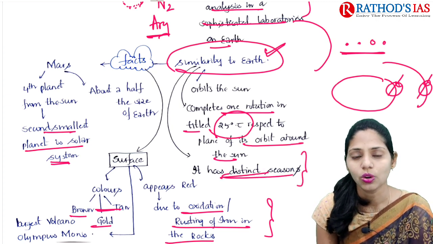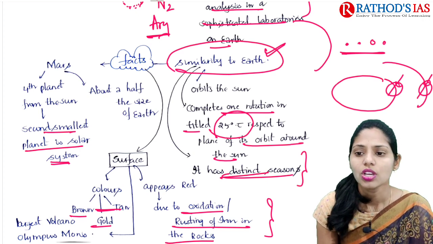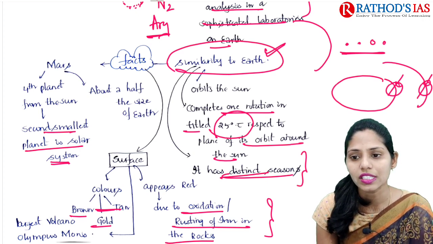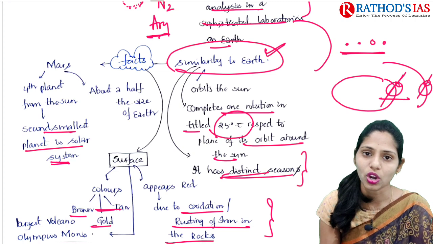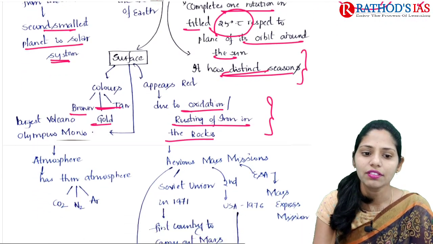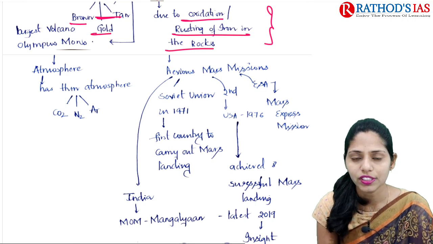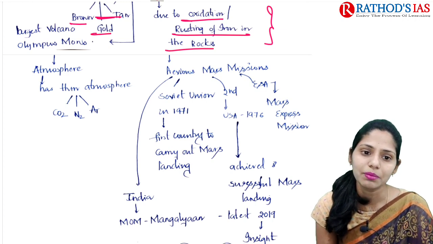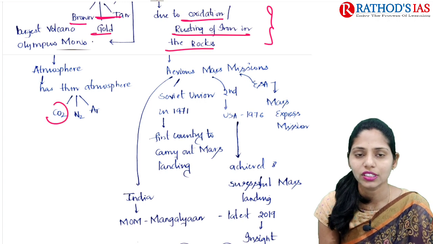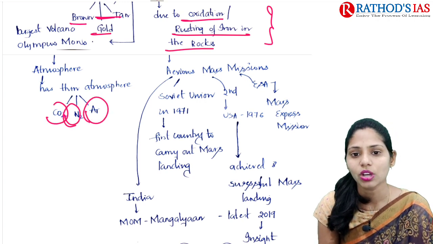So like Earth, it also has some distinct seasons. So what are the causes for seasons here? Its tilting axis is an important cause for seasons. And if you see some more facts regarding atmosphere, it has a thin atmosphere, and this atmosphere is mainly made up of gases like carbon dioxide, nitrogen, as well as argon.